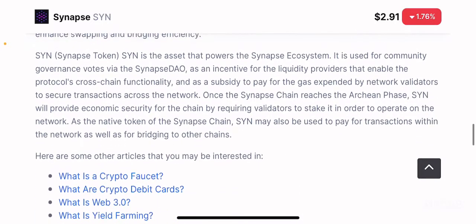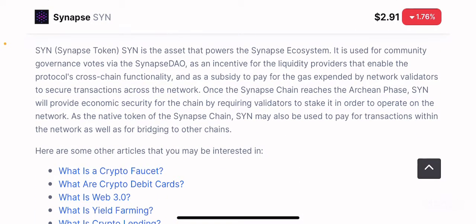So all of this happens thanks to the Synapse token. The SYN token is the native token, and it is basically the governing token of this ecosystem as well, which facilitates all the cross-chain transfers and swaps. It is used for community governance votes via the Synapse DAO. So it is a decentralized autonomous organization, and therefore people who have the Synapse tokens can vote on the future of the platform itself, right? And they can also vote on the liquidity provider fees and incentives for different cross-chain functionality, right?